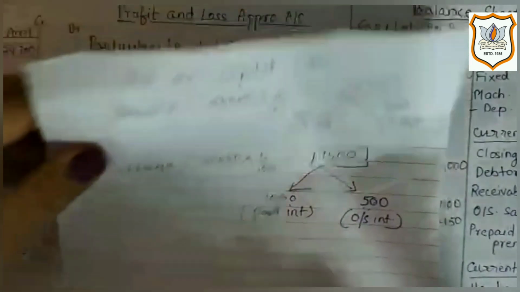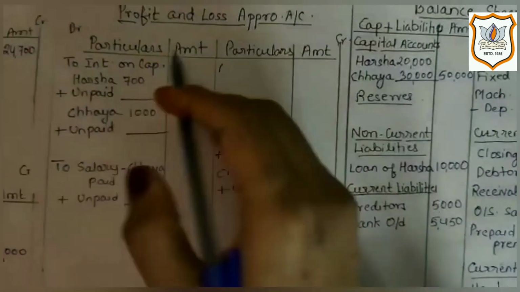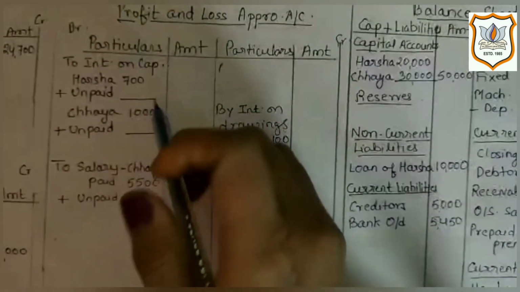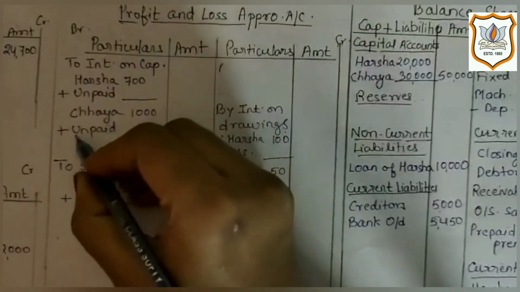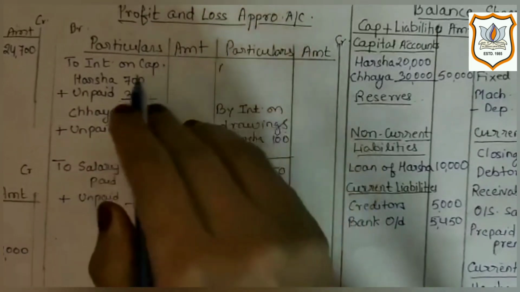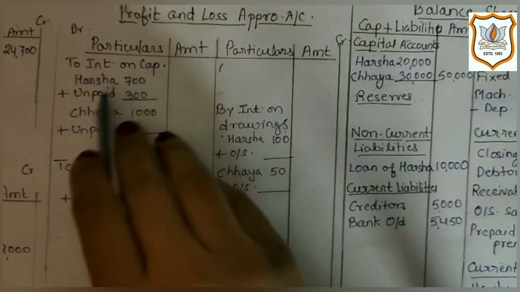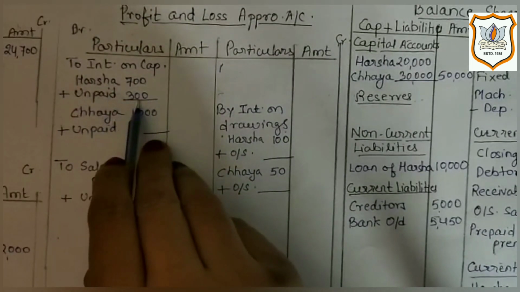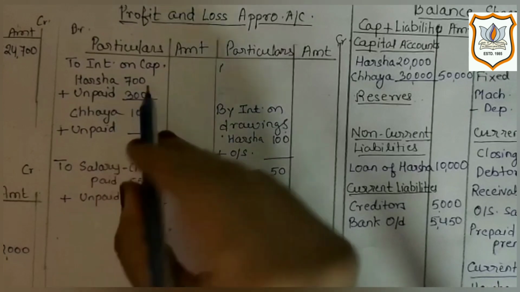So the first effect will be in the profit and loss appropriation account on the debit side, plus unpaid 300. 700 I have already recorded from the trial balance, which is paid interest, and outstanding interest is rupees 300.